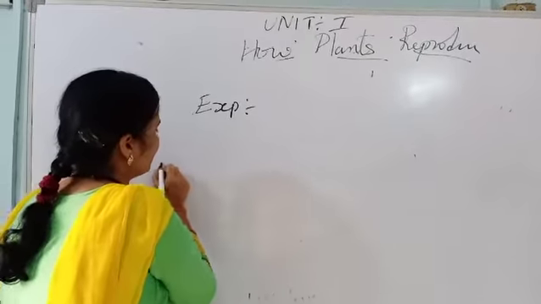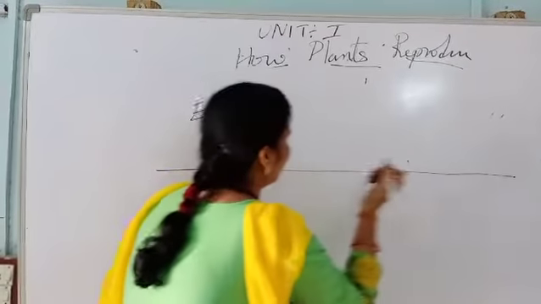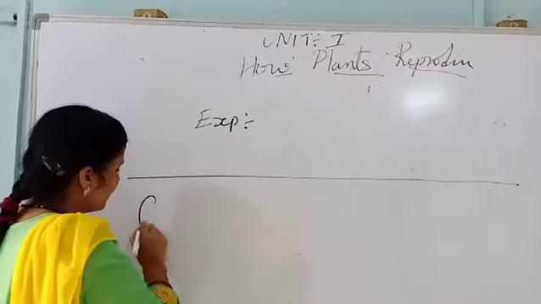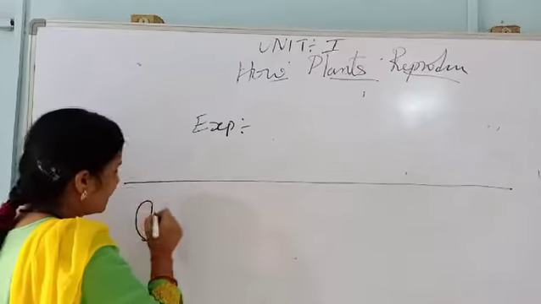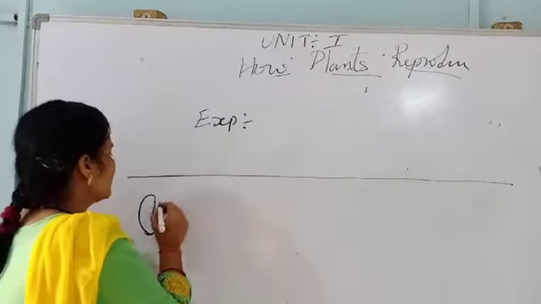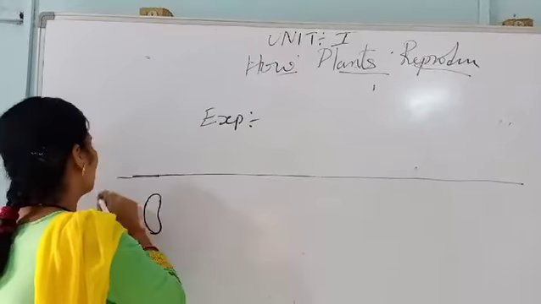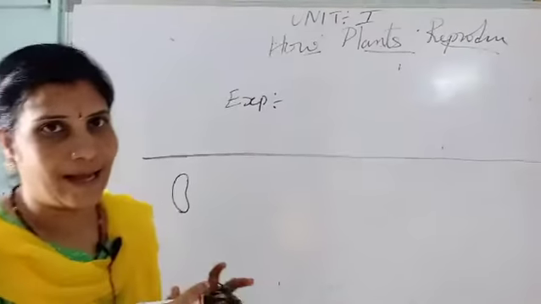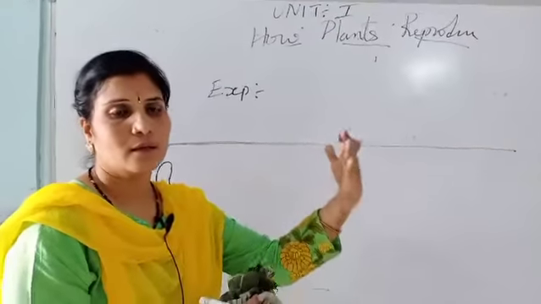Yesterday also I explained, now again I am explaining. We are taking some cardamom seeds. Now we want to grow a new plant.